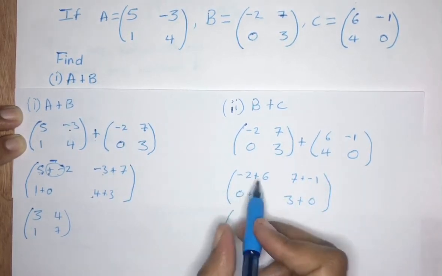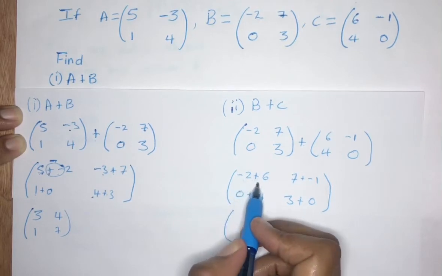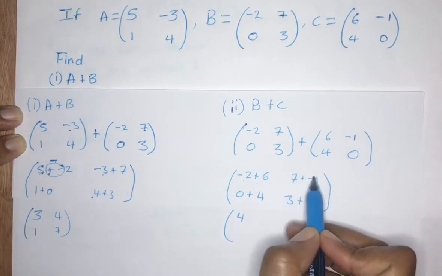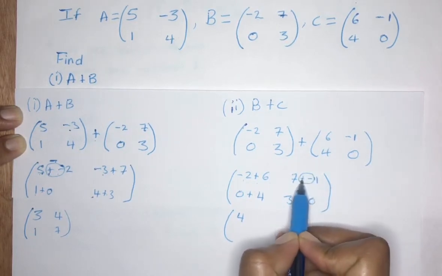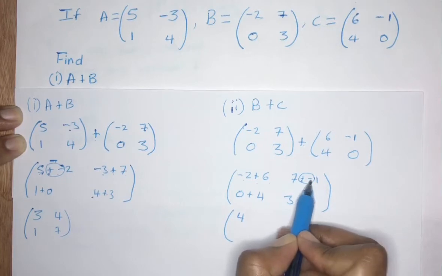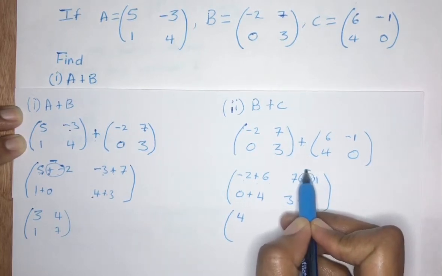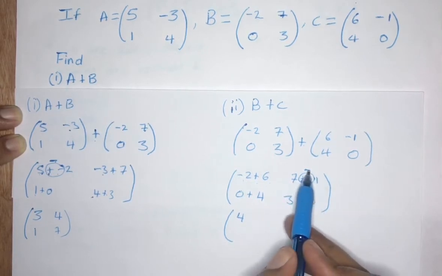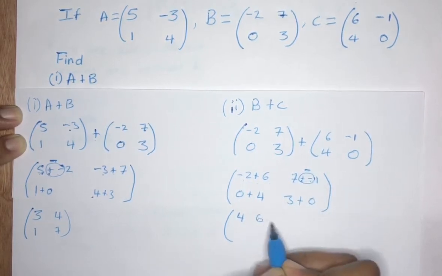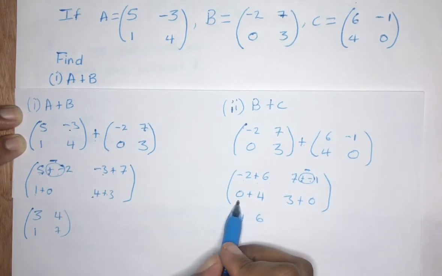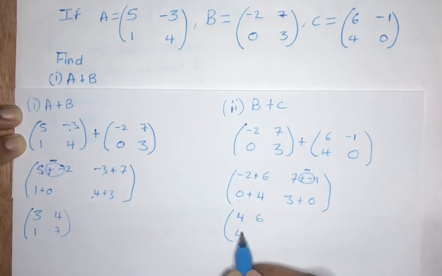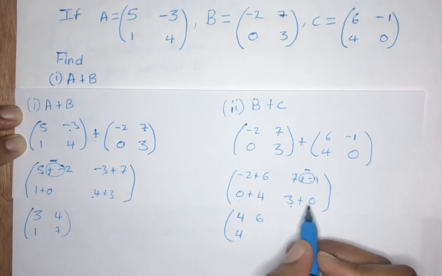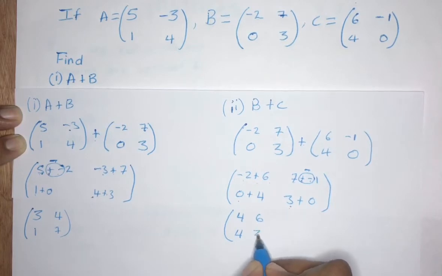Now we'll have negative 2 plus 6, which is going to give us 4. Same again, we have a positive and a negative, so that will give you a negative sign. So it is now 7 minus 1, which will give us 6. Here now, we have a 0 plus the 4, which will give us 4. This now is going to be 3 plus 0, which is 3.